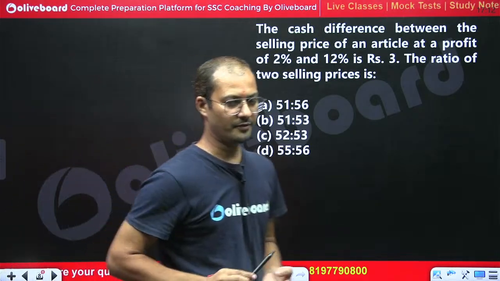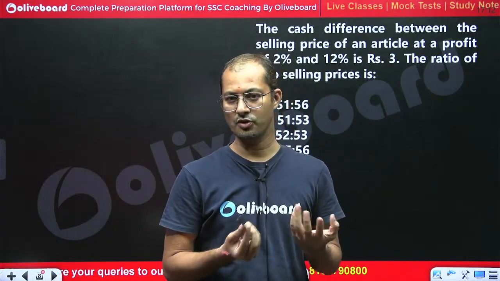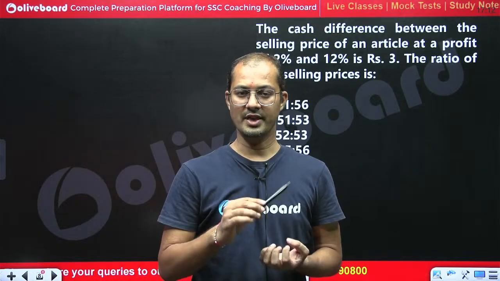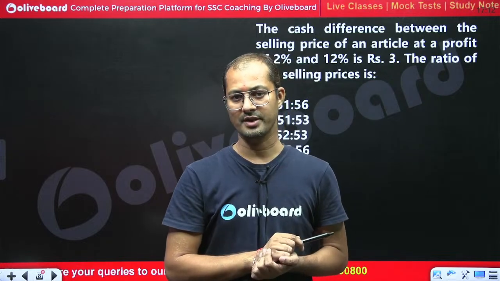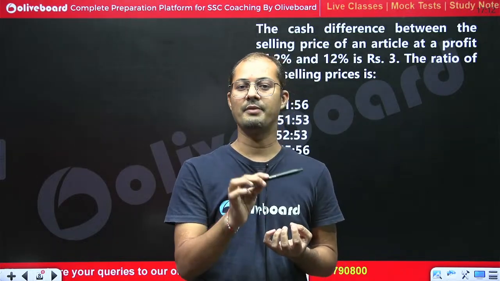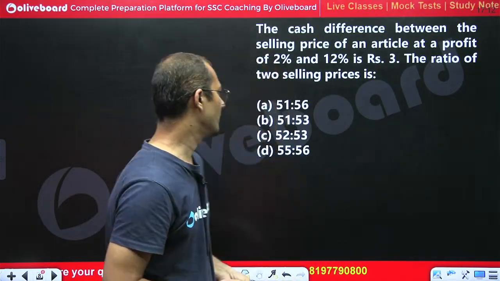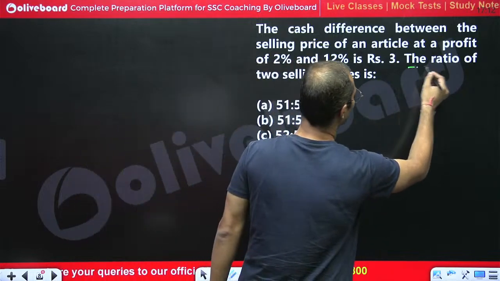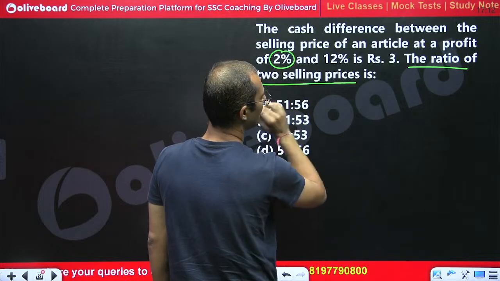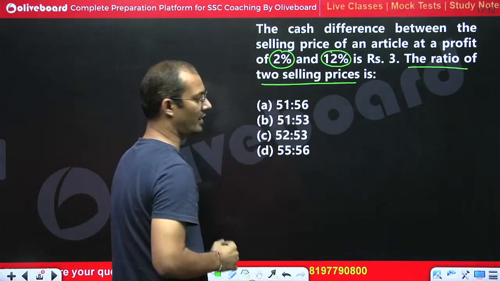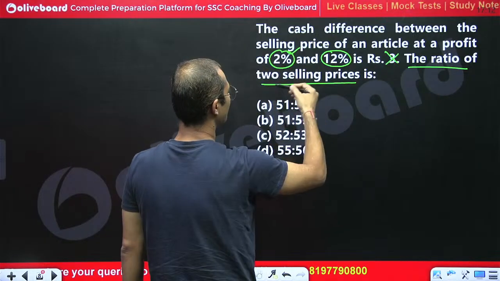See, if we are selling an article at 2% profit, in that case the selling price would be 102% of the cost price. If we are selling an article at 10% profit, the selling price would be 110% of its cost price. If we are selling an article at 5% profit, we are charging 105% of the cost price. So here the question is asking about the ratio of two selling prices, right? And we are given the difference, so there is no use of this information because we have profit percentages 2% and 12%.